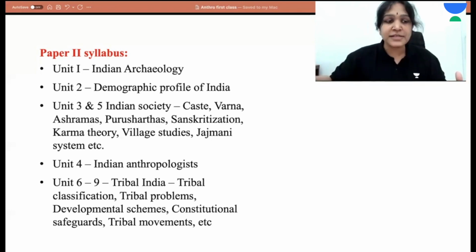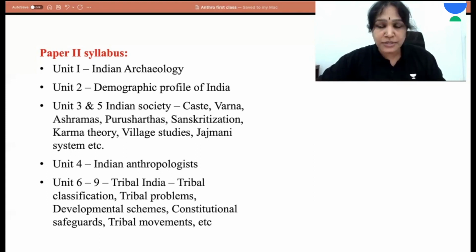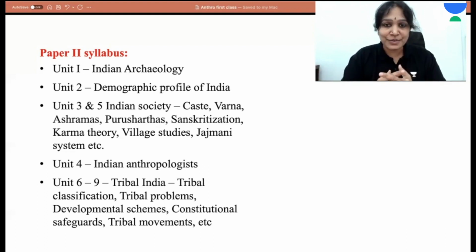Because they are facing lots of problems, there are some developmental schemes by the government and constitutional safeguards to uplift the tribal groups. Still, if they are unhappy, it leads to tribal movements. These are some topics discussed in tribal India. So, with this, we have completed the overview of the anthropology syllabus.